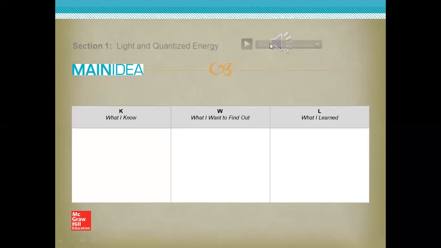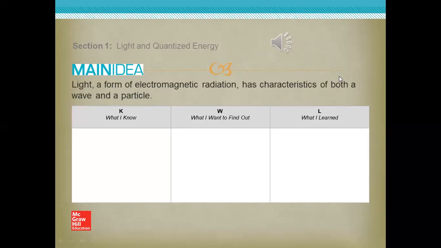First, listen please. Section 1. Light and quantized energy. Light, a form of electromagnetic radiation, has characteristics of both a wave and a particle. So in the title of our session, which is called Light and Quantized Energy, light is a form of electromagnetic radiation that has characteristics of both wave and particle. Both wave and particle, okay?